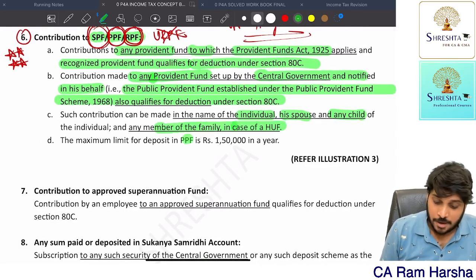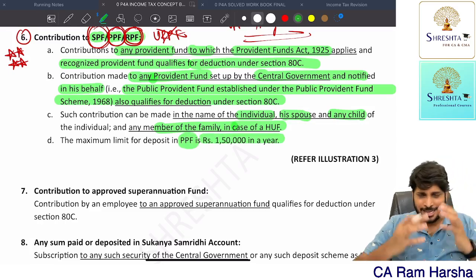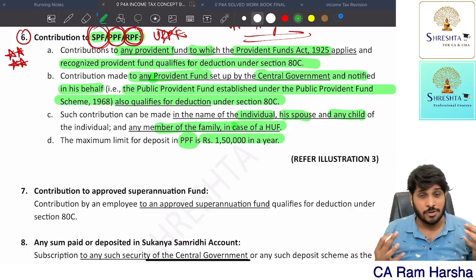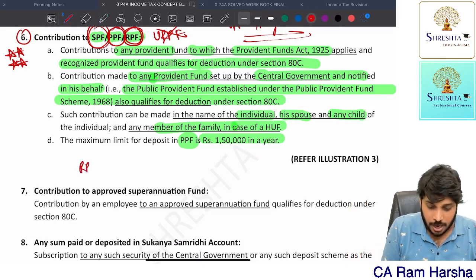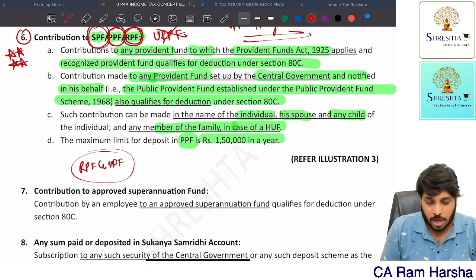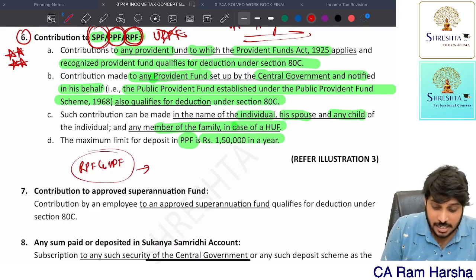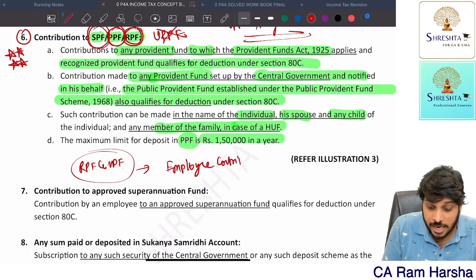For PPF, the maximum you can contribute in a year is 1.5 lakh. Of course, in 80C itself also, the maximum deduction is only 1.5 lakh. Now remember, RPF and SPF are for people in employment. What will they get deduction for? Only the employee contribution.